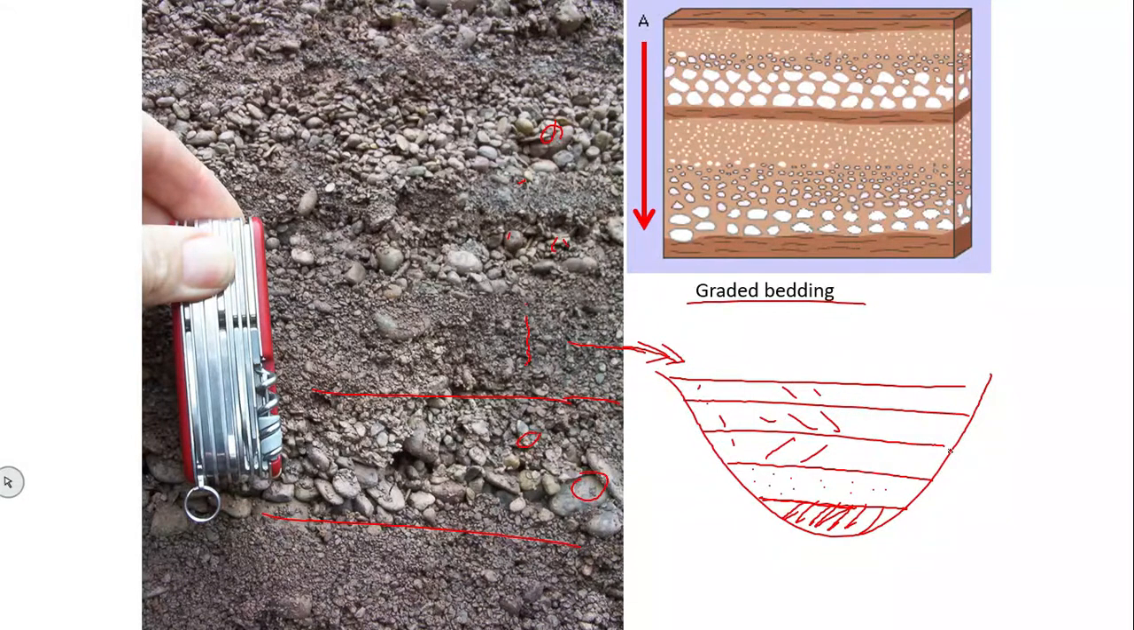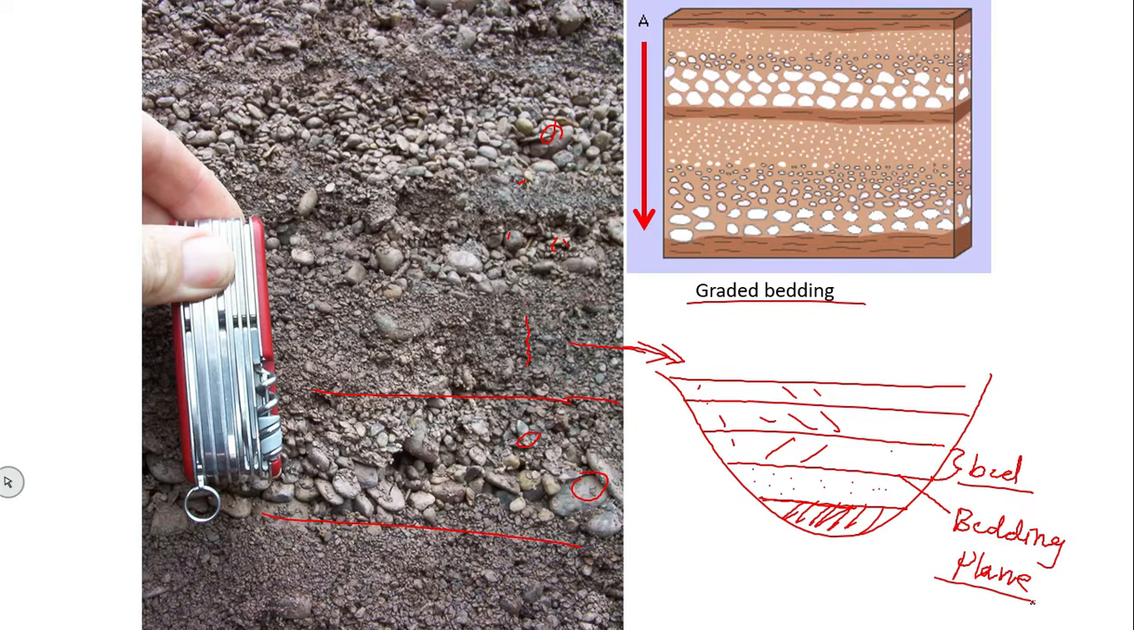This individual layer is called a bed. And the line which divides one layer from another layer is called the bedding plane. So, generally sedimentary rocks have beds which are laid one upon the other, and which divide the layers by a fine line, that is called the bedding plane.